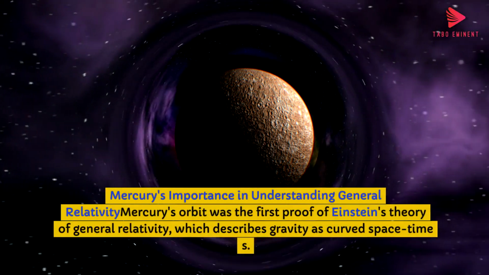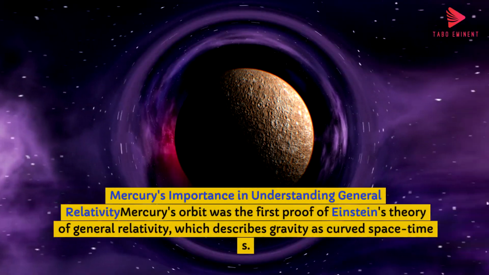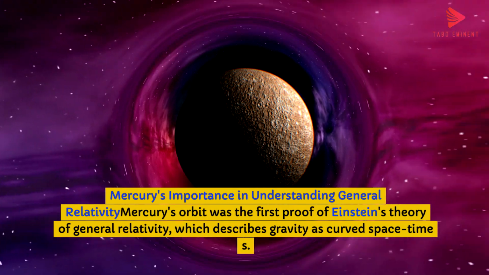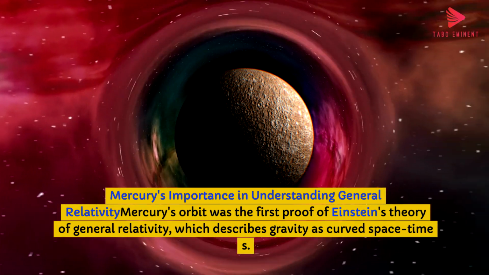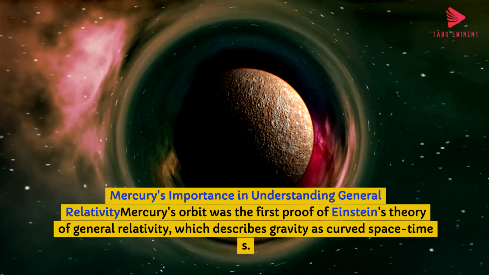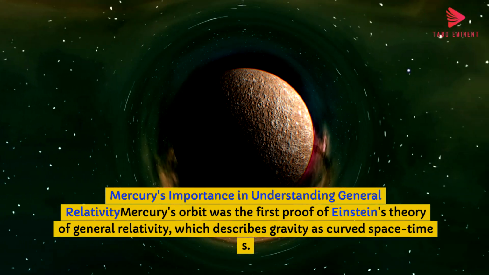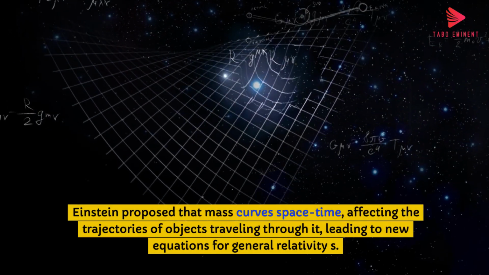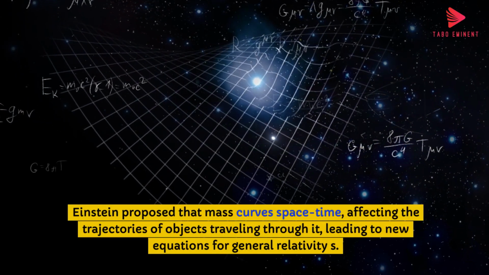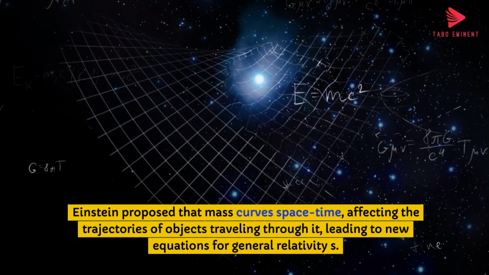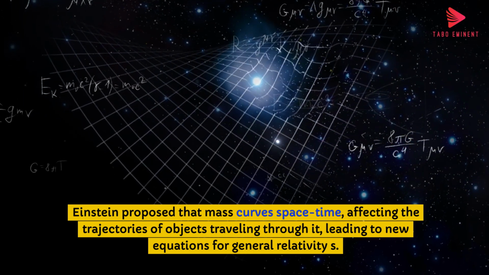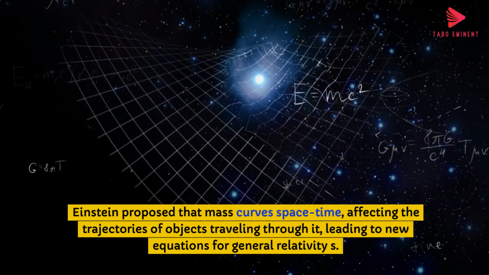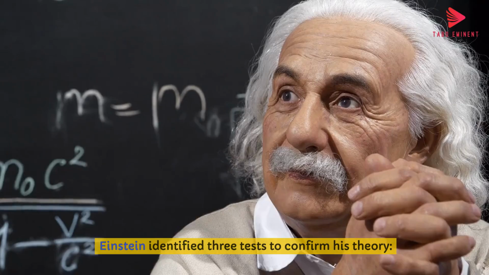Mercury's importance in understanding general relativity. Mercury's orbit was the first proof of Einstein's theory of general relativity, which describes gravity as curved space-time. Einstein proposed that mass curves space-time, affecting the trajectories of objects traveling through it, leading to new equations for general relativity.